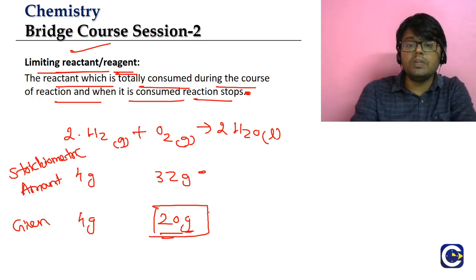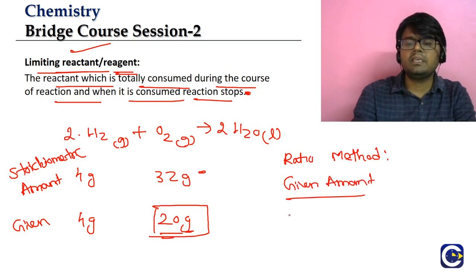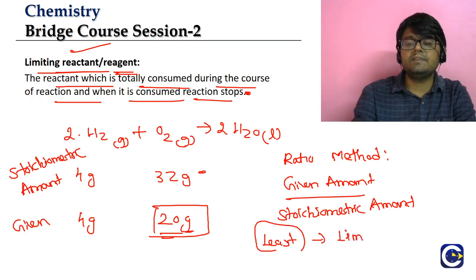So how do we know which is the limiting reagent? We find the limiting reagent by using the ratio method. It's a very simple method. What is the ratio method? For every substance, we have to take a ratio of given amount by stoichiometric amount. In whichever case this ratio is least, that is the limiting reagent.